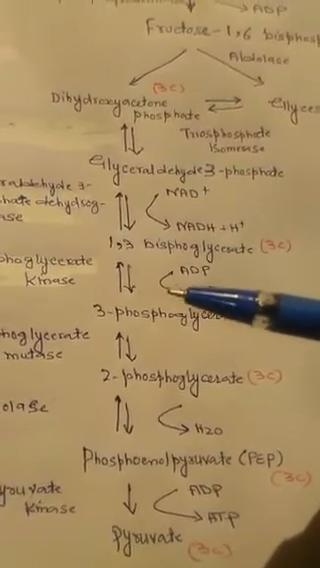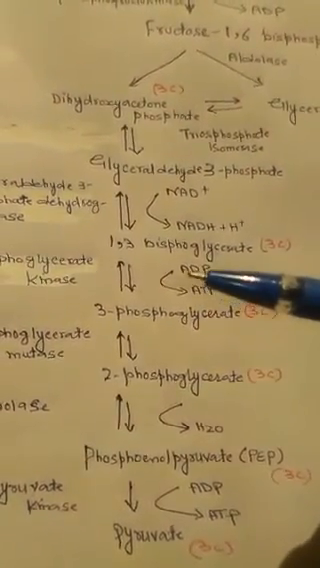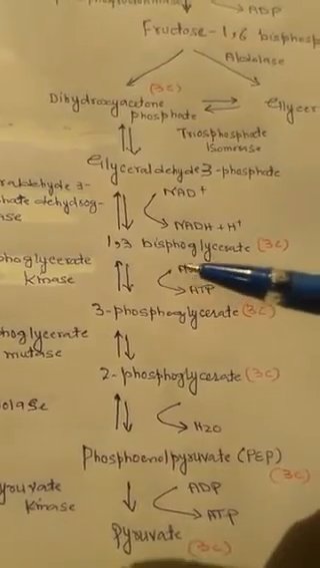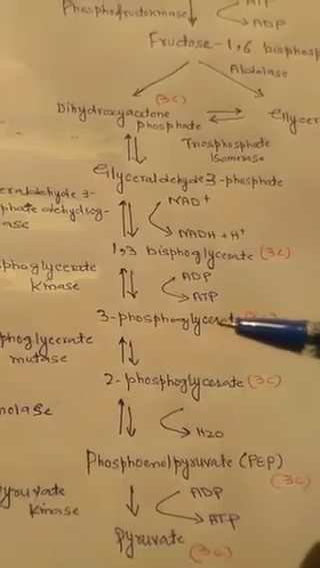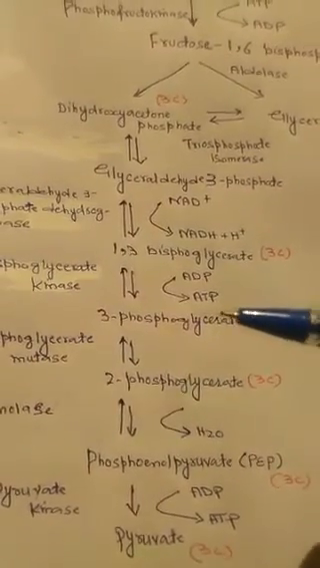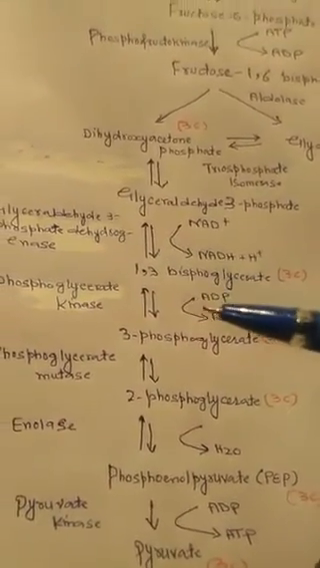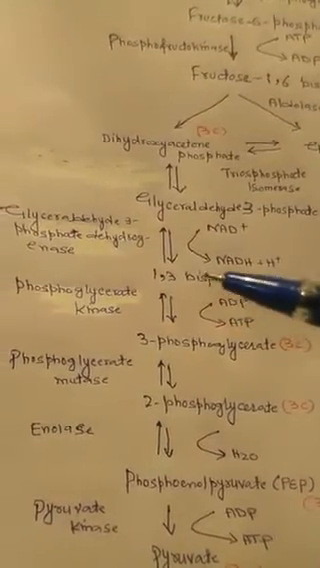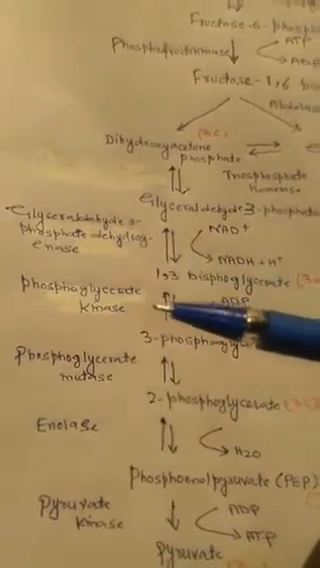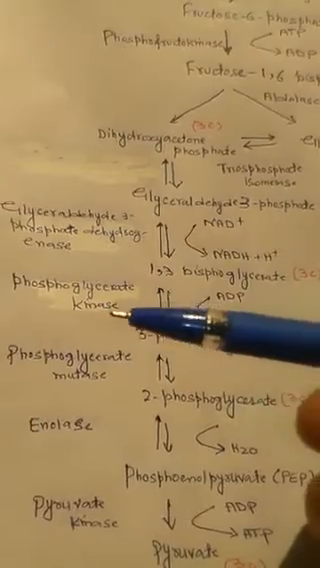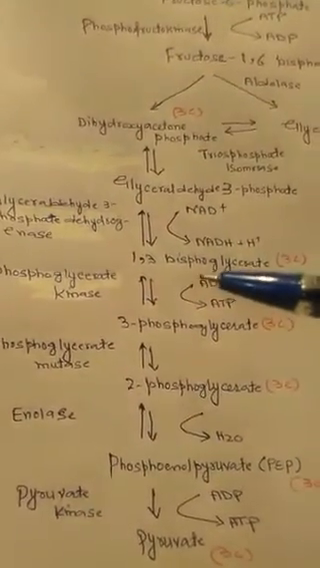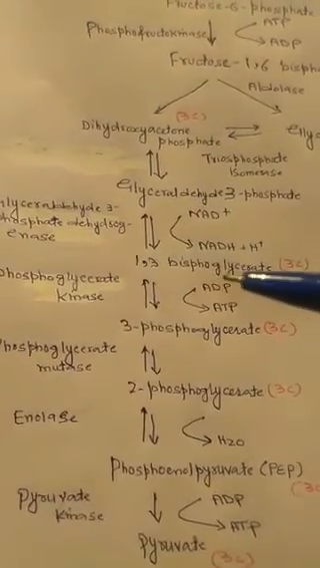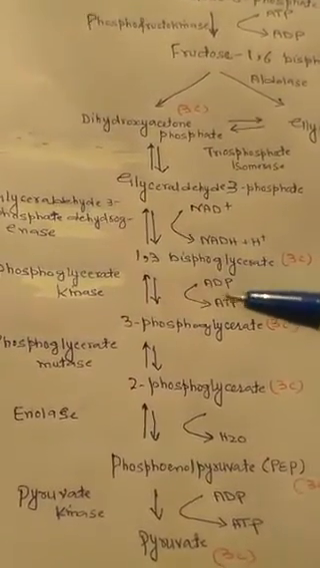1,3-bisphosphoglycerate now transfers its phosphate with high energy bond to ADP, forming 3-phosphoglyceric acid or 3-phosphoglycerate. And the catalytic enzyme is here phosphoglycerate kinase. And the ADP receives the high energy bond phosphate and becomes ATP.